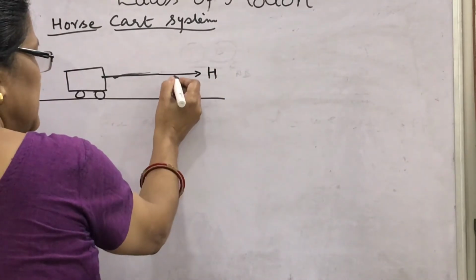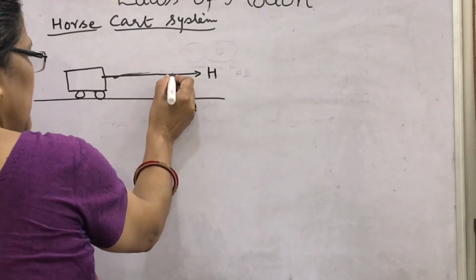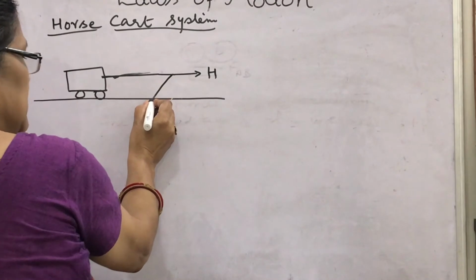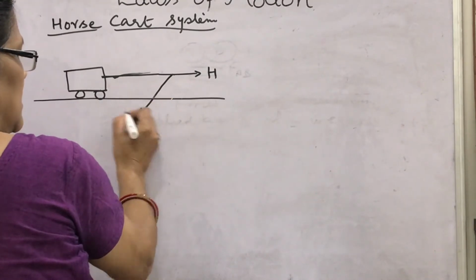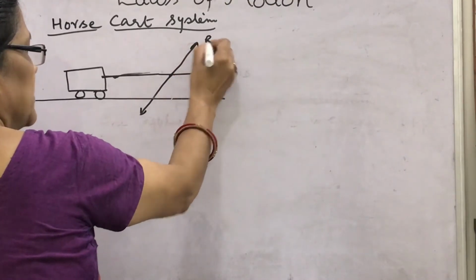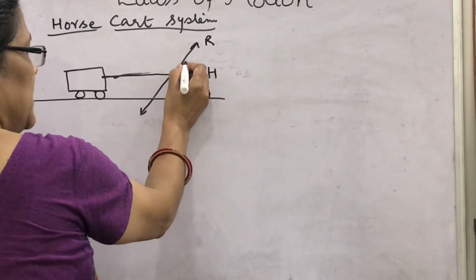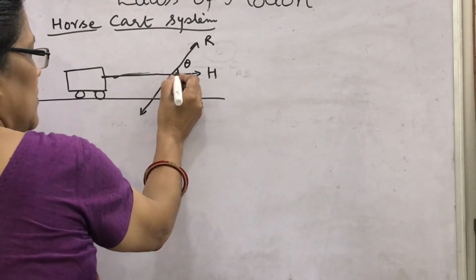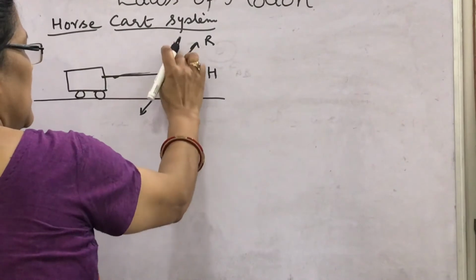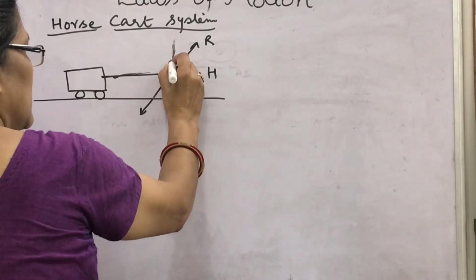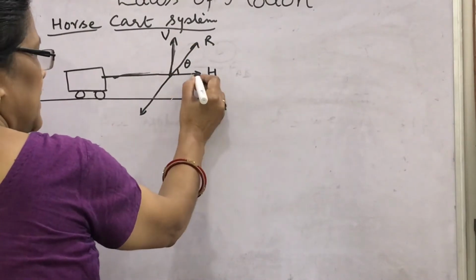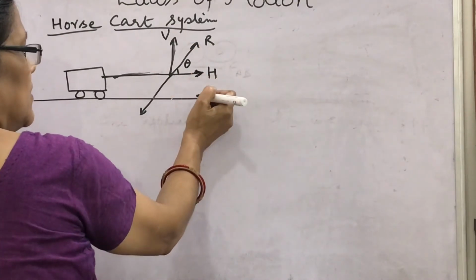You know what happens when the horse or anybody walks on the ground, then the ground is pressed slantly, tilted. Then what will be the reaction of the ground? This one. If this reaction makes an angle theta, then this component is R cos theta and this will be R sin theta. This we write as the vertical component and this we write here as the horizontal component.